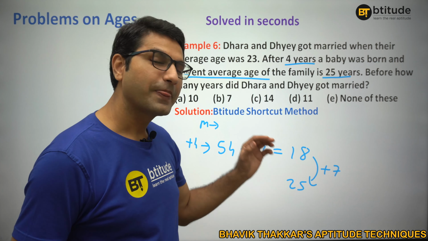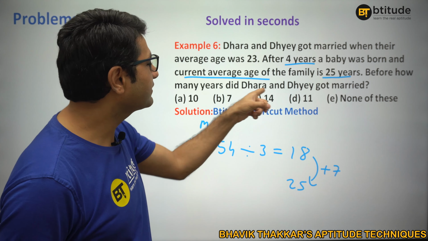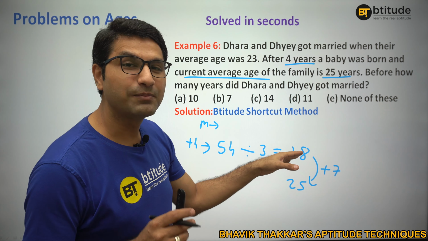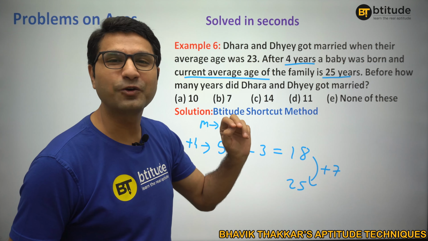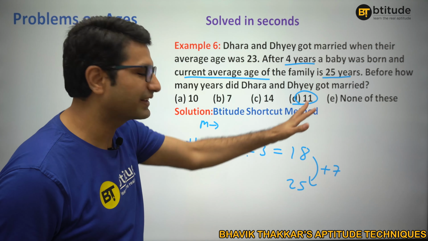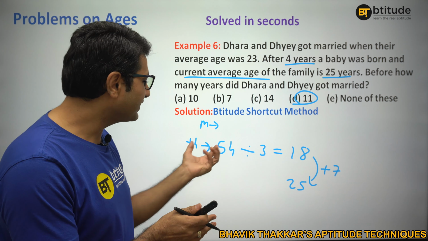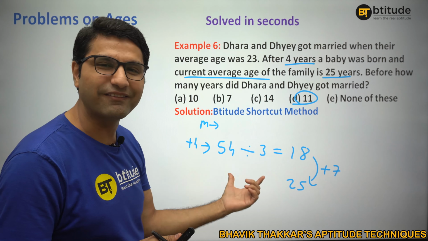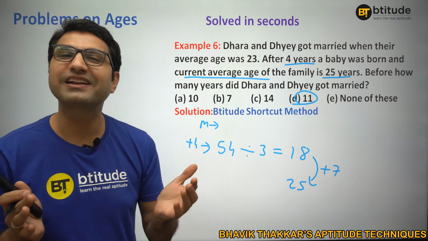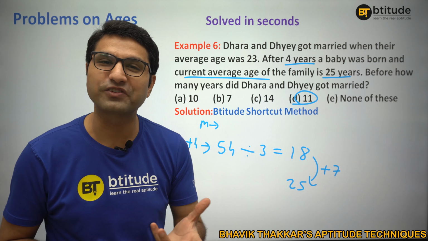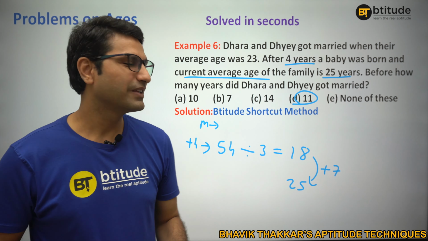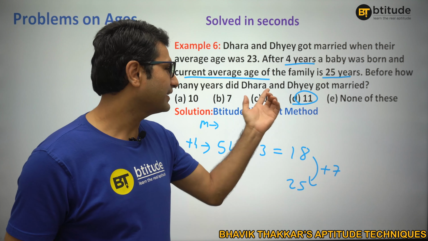Fine. All right. But now, what is the question? Before how many years did Dhara and Dei get married? So, from here, the baby was born 7 years before. But even 4 years before that, they got married. So, 7 plus 4, 11 years. If you understand the things as they are given, and if you understand the basic concept of average, we could easily answer the question. Before there were some questions where clarity of the ratio concept was required, and here clarity of the average concept is required.